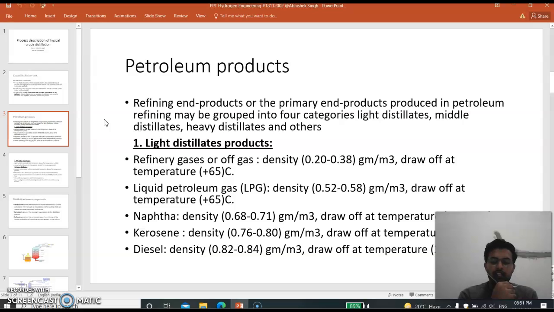Now the next heavier is kerosene, density from 0.76 to 0.80 gram per meter cube, and it draws off at a temperature of 180 to 200 degrees centigrade. Diesel, the density for diesel is 0.82 to 0.84 gram per meter cube, draw off at a temperature of 230 to 260 degrees centigrade.